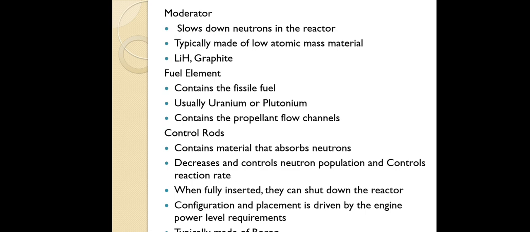Next, control rods. What is the use of a control rod? It will absorb the neutrons. If it is releasing 3 neutrons, it will absorb 2 neutrons, then it will reflect only 1 neutron. So that 1 neutron only will go for the next reaction, and it will decrease and control the neutron population and control the reaction rate also. And moreover, if you fully insert the control rod, you can shut down the reaction. That is the main use of these control rods.